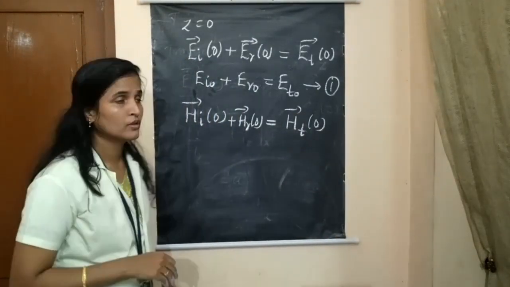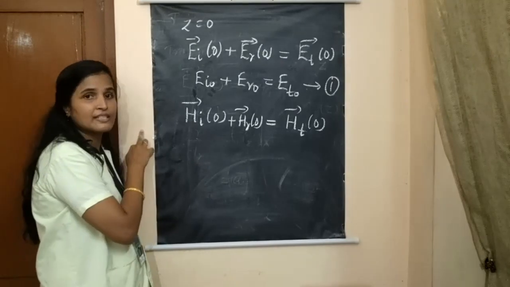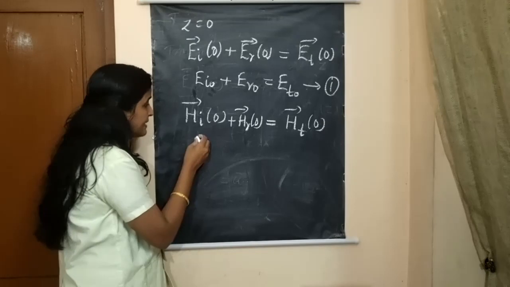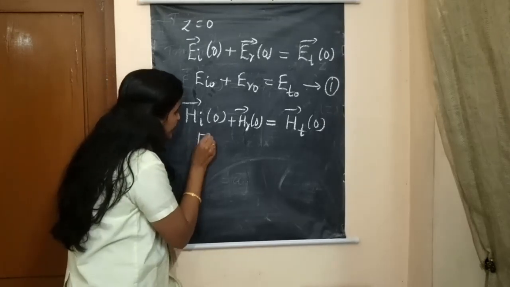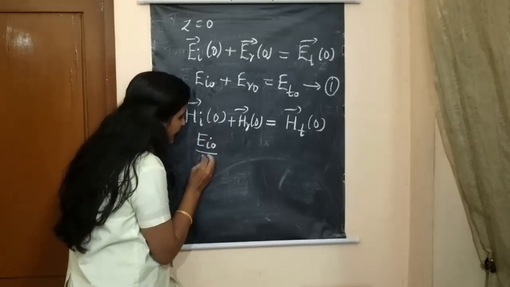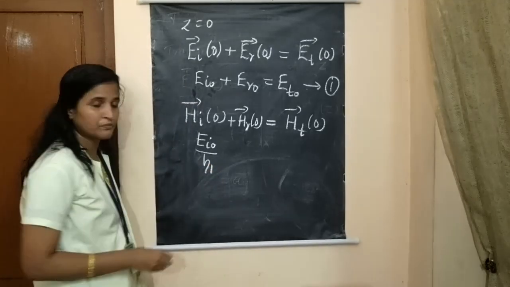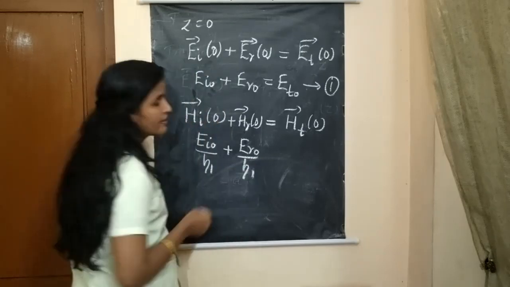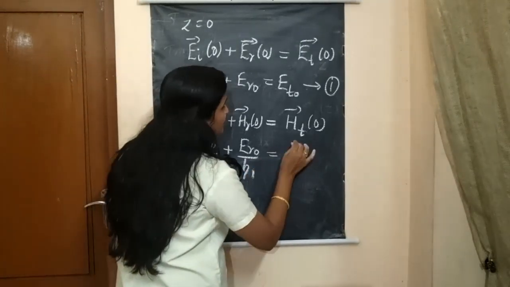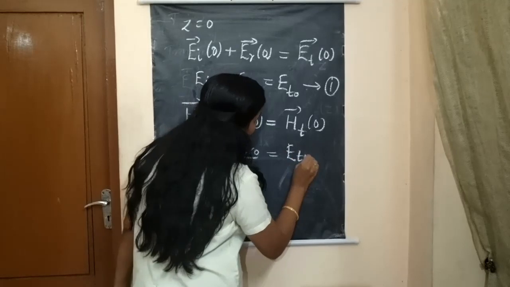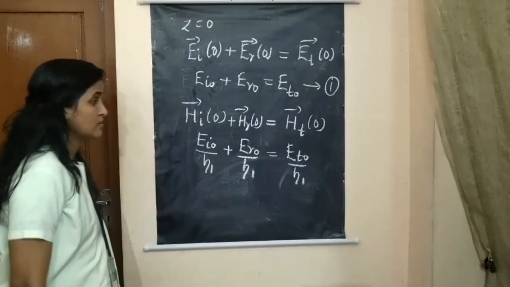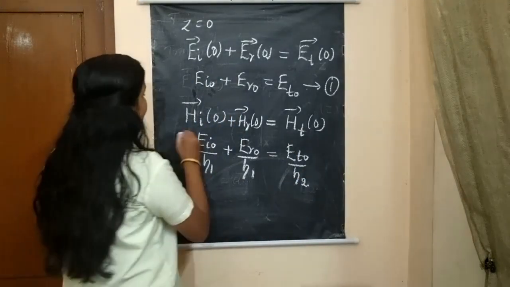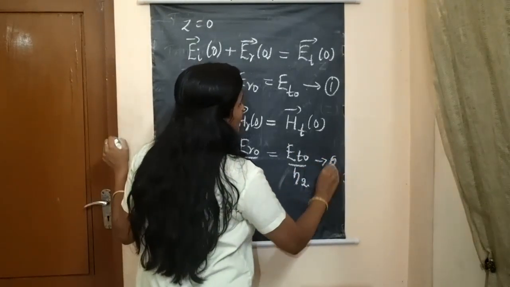So again, in the previous equations, if we substitute z is equal to 0, we get E I naught by eta 1 plus E R naught by eta 1, okay, and it is equal to E T naught by eta 2, as it is in medium 2. So let us take this as equation number 2, okay.